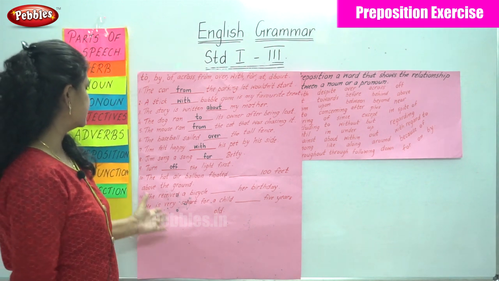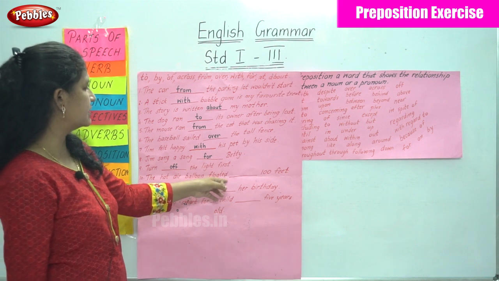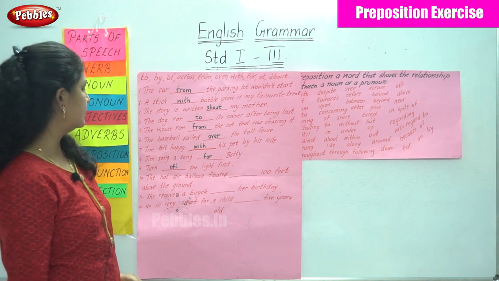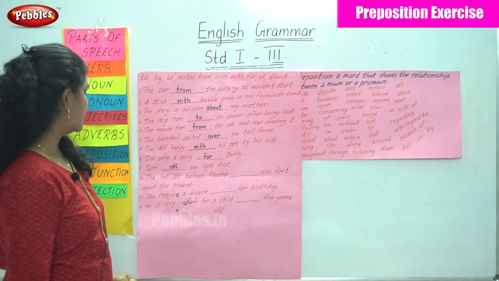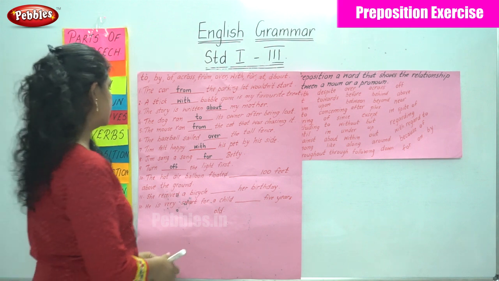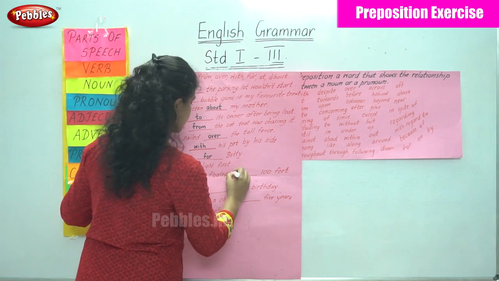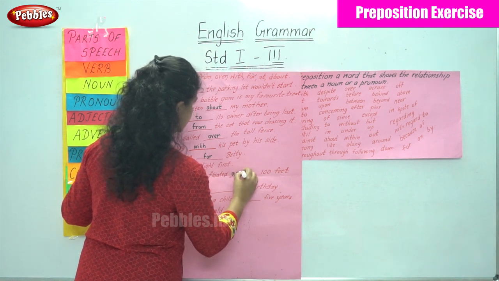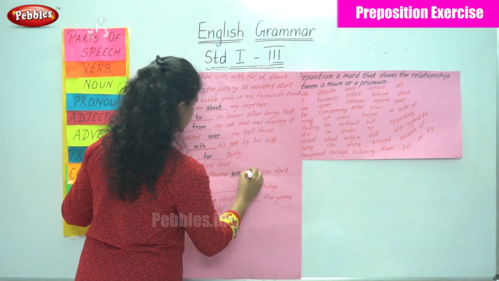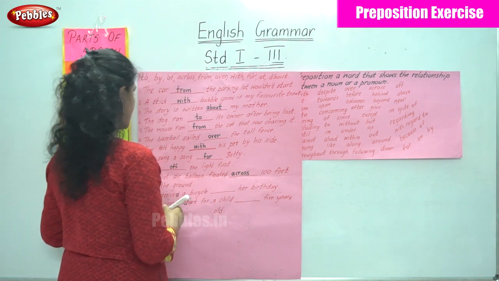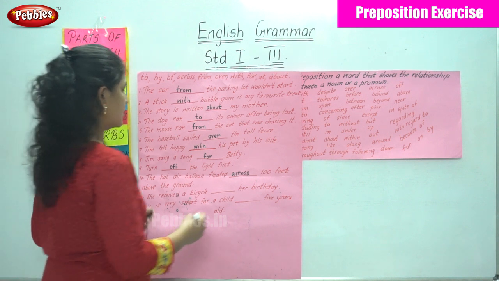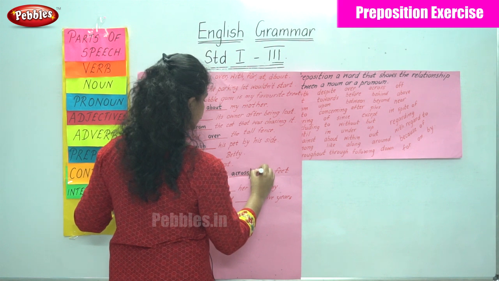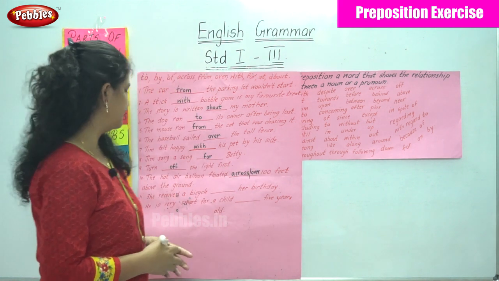The next sentence is, the hot air balloon floated dash 100 feet above the ground. So the hot air balloon floated across 100 feet above the ground. So I write the preposition across. Or we have the preposition over. Floated over 100 feet above the ground.